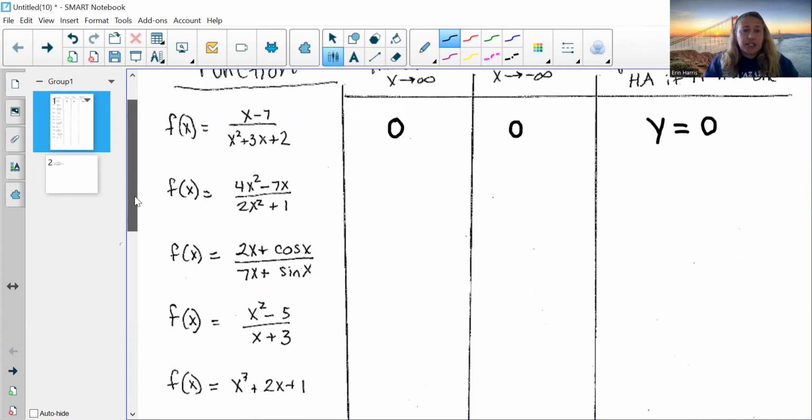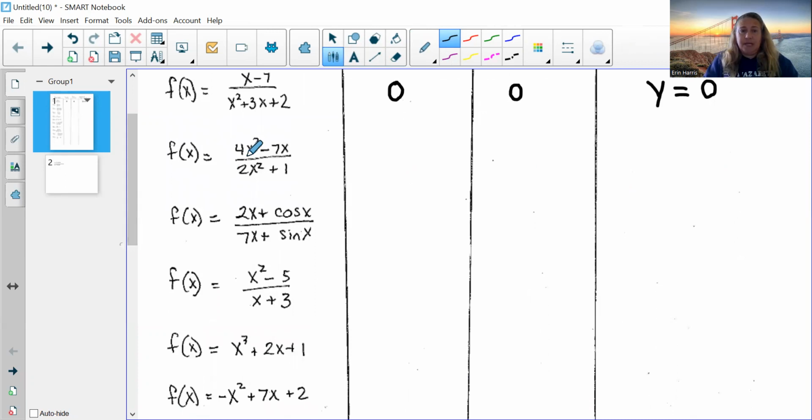Okay, degrees are the same here. So remember 7x would get left in the dust of 4x squared. So 7x I can even call insignificant. So we did the rich man's rule where we said, okay, $1 is insignificant when x is big. Even 7x is insignificant, so you can see how this reduces down. The degrees are the same. This reduces down to a limit of 2. Same if x were approaching negative infinity.